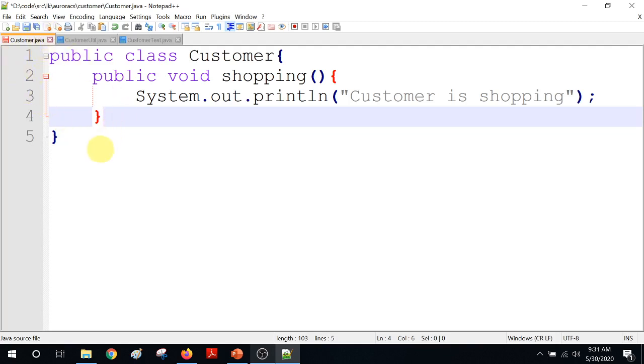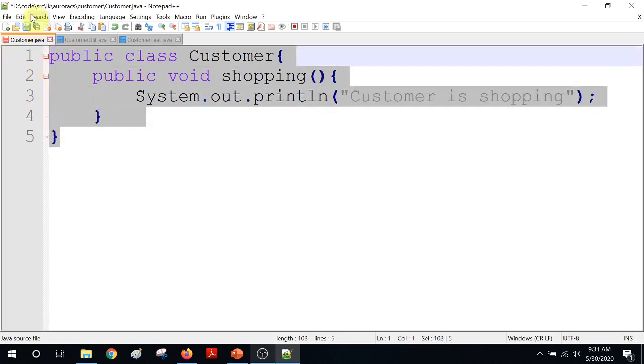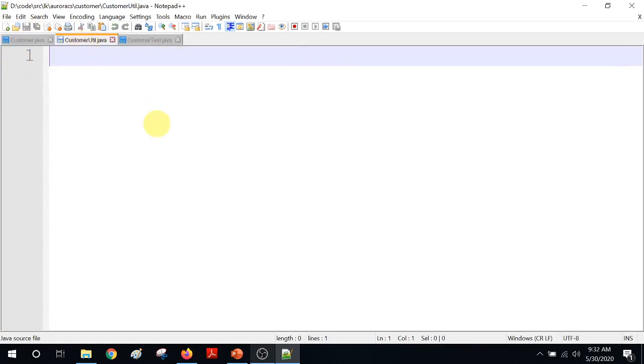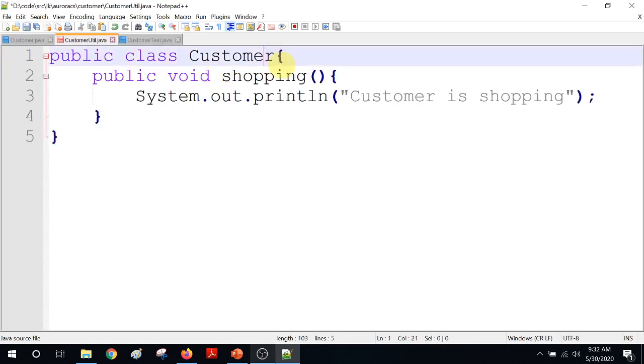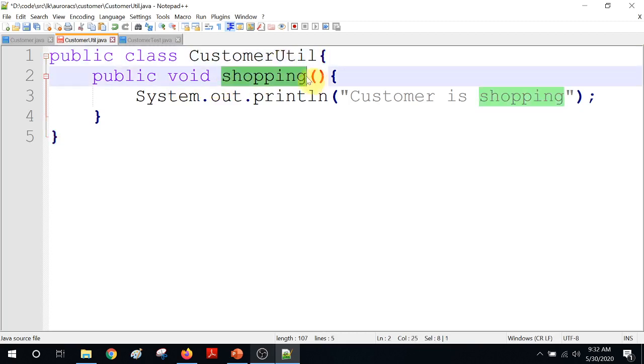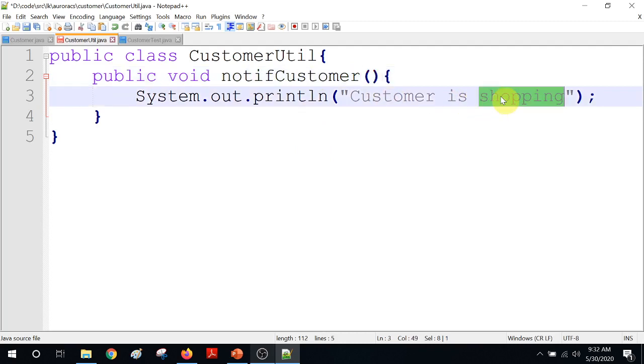Now I'm going to create, similarly, the customer util. I'm just reusing, so it has to be CustomerUtil. There I'm going to say something like notifyCustomer. Here I'm saying "Customer is notified".